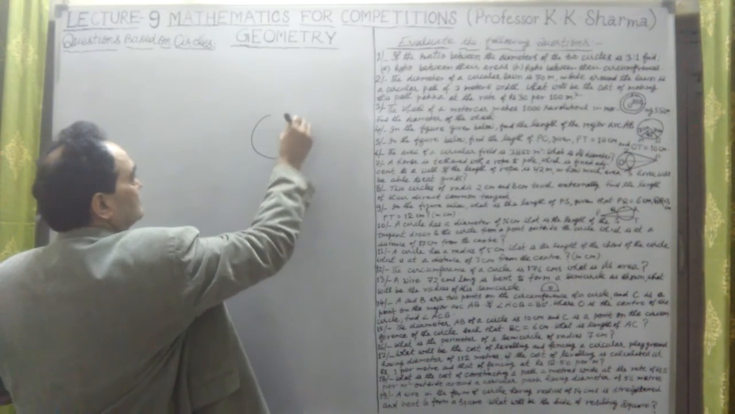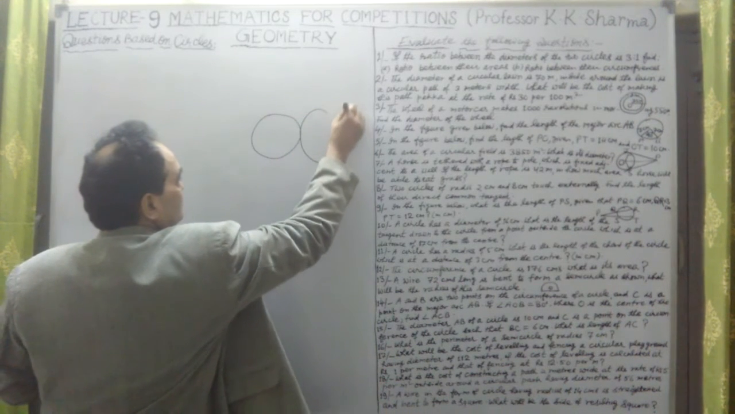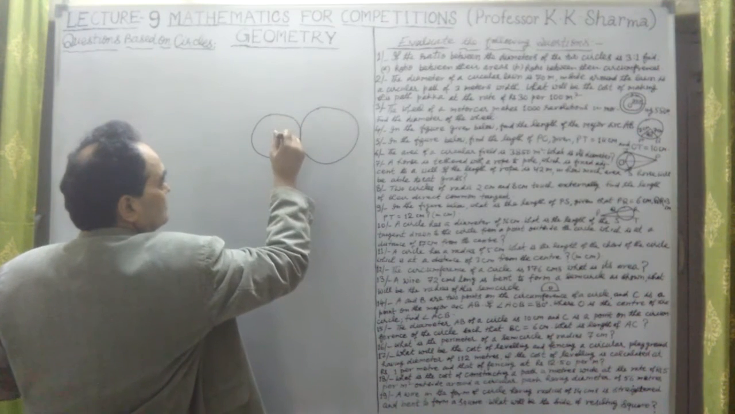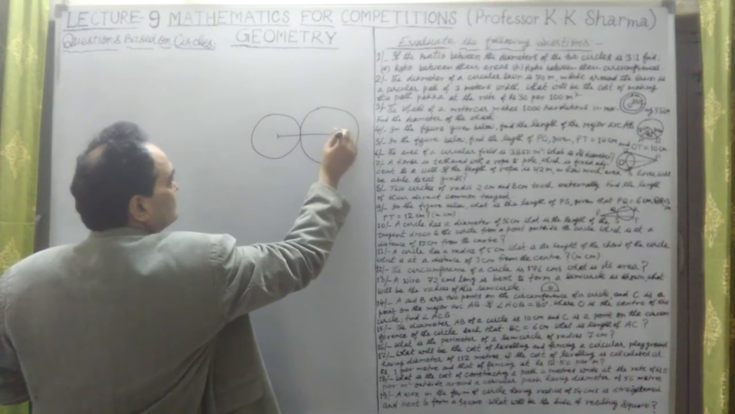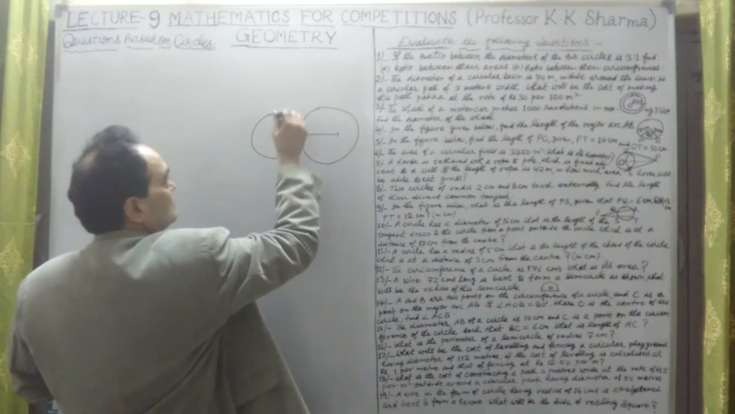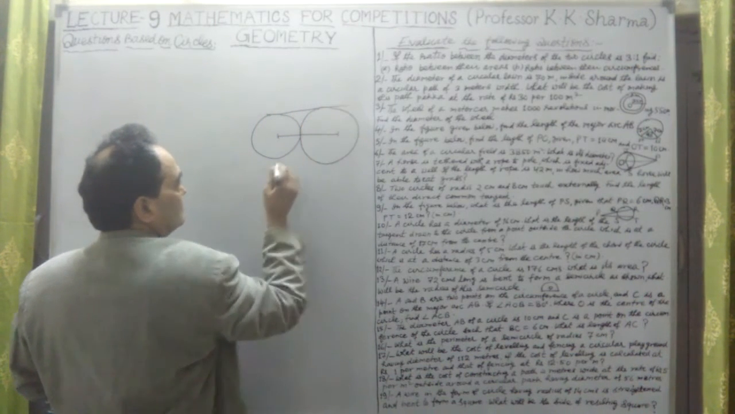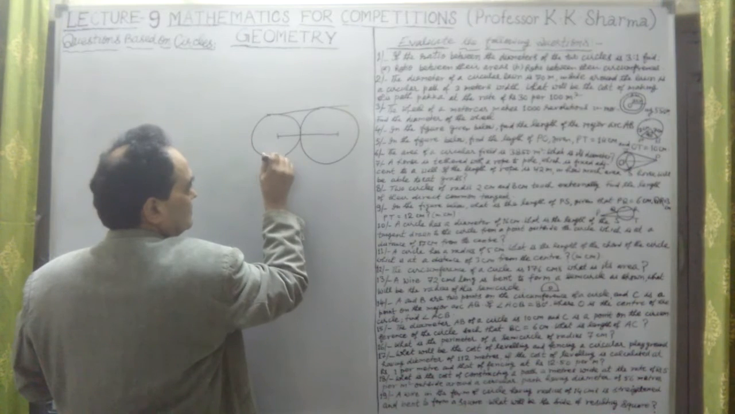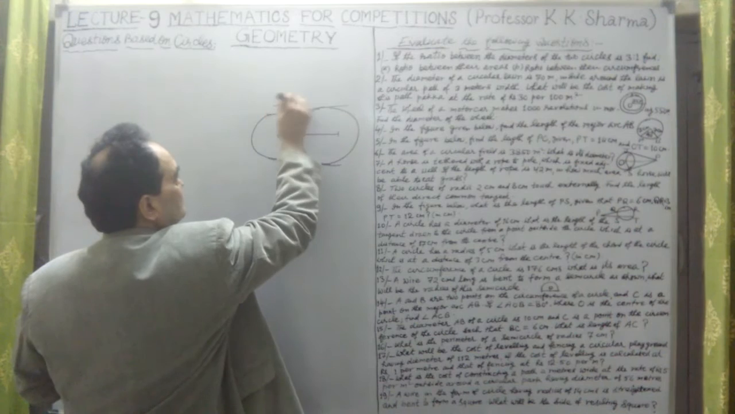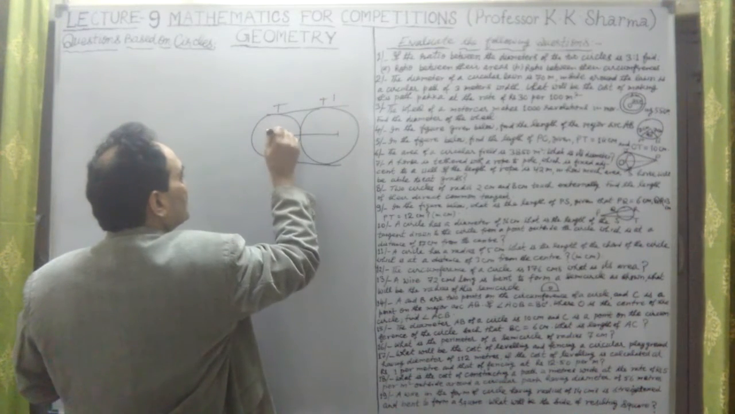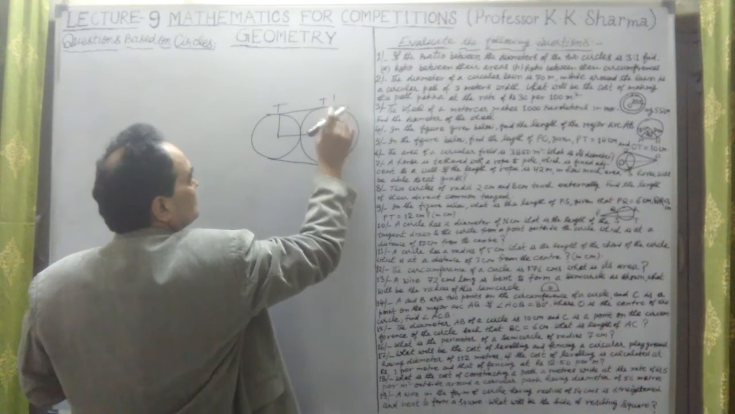Let me take one circle is this. The other circle is this, the bigger one. Both are touching each other externally. And this is the direct tangent line. Direct tangent here. This is t dash, let me take, and this radius if I join.